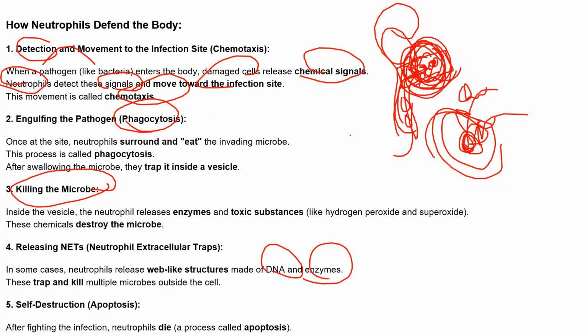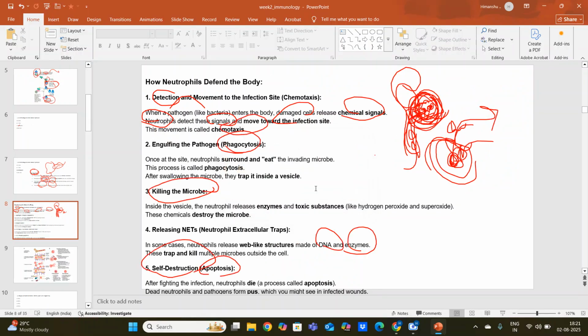And the last step is, after finishing the infection, now they can't survive, right? Otherwise, if they start acting on the normal cells also, then it may cause trouble to them. So that's why, now their job is done. The next step is they self destruct, and we call it apoptosis. Apoptosis is a programmed cell death.